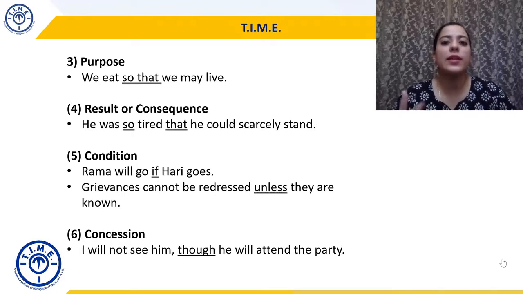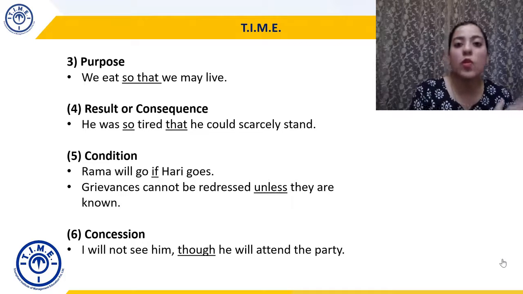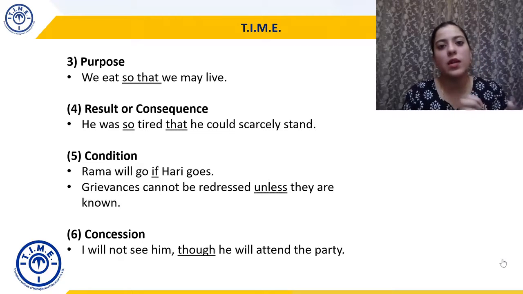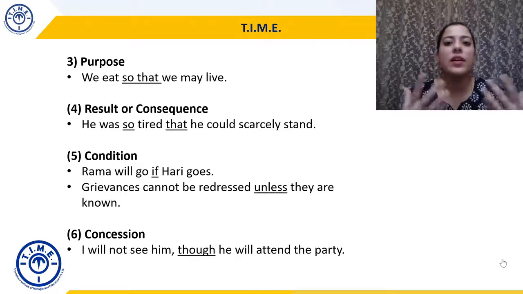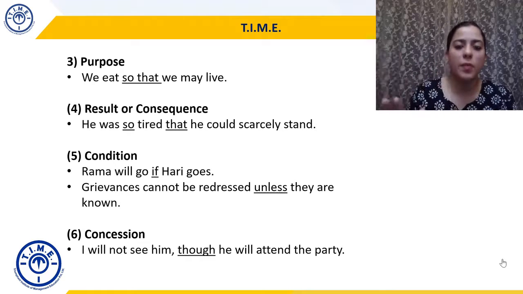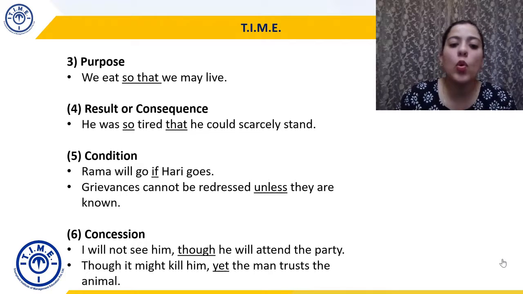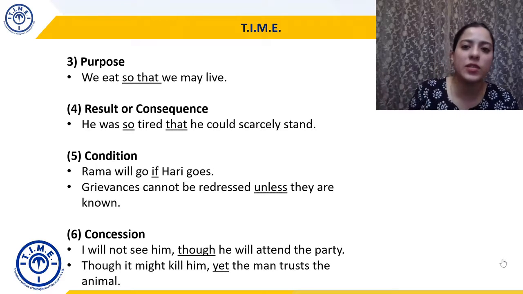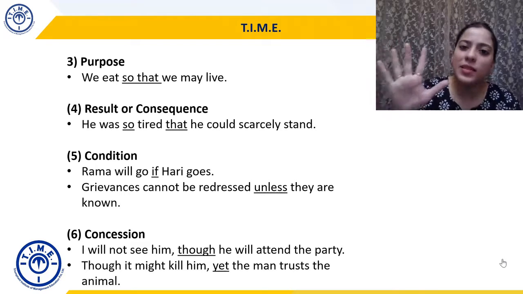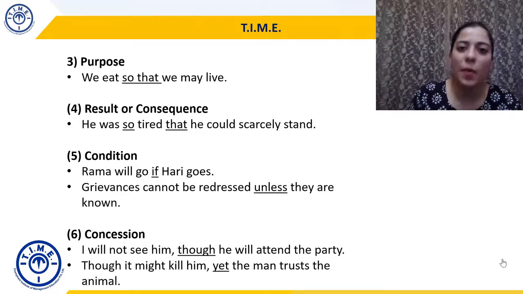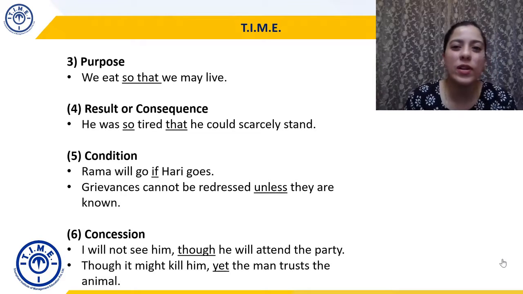Concession: I will not see him though he will attend the party. So now you are giving a concession that this is happening, but at the same time this will not happen. This will happen, but I'm not going to do it. You're giving a concession that even though A might happen, B will not happen. So I will not see him though he will attend the party. Though it might kill him, yet the man trusts the animal. So here concession is given that something is known, but at the same time, the opposite will happen. So these are called concession.